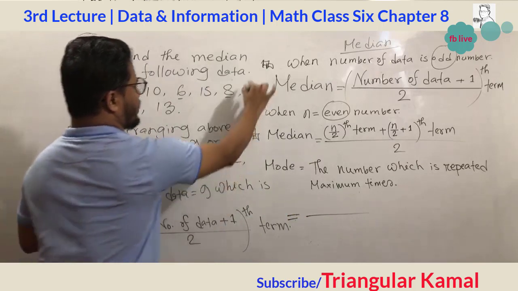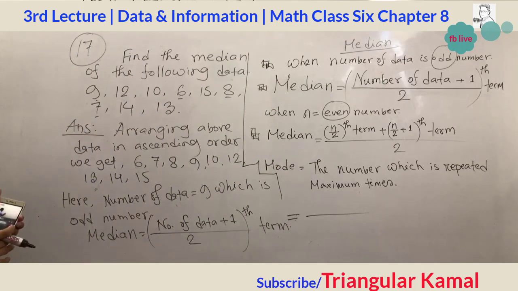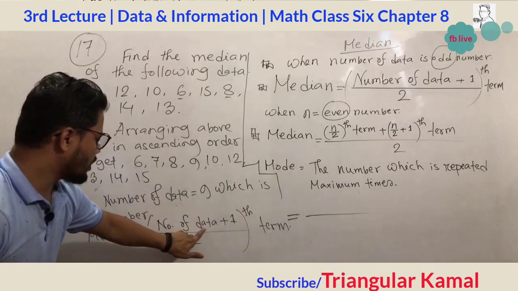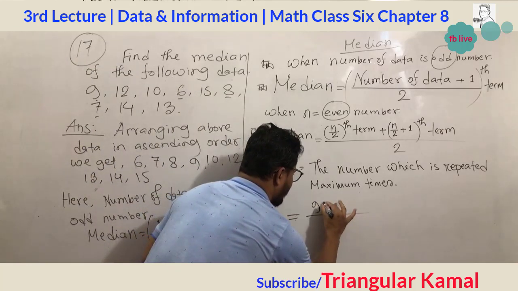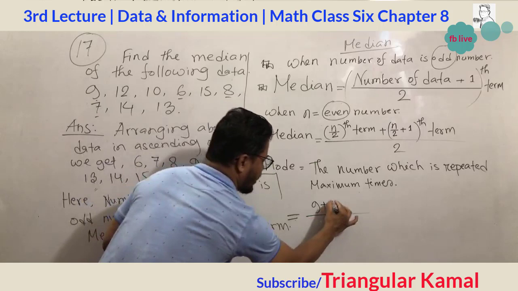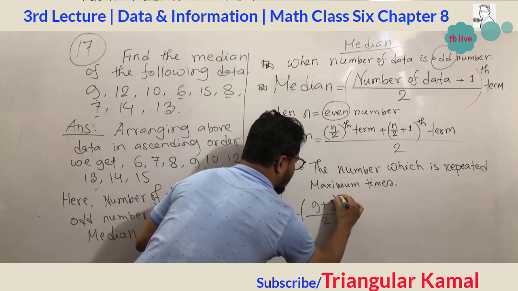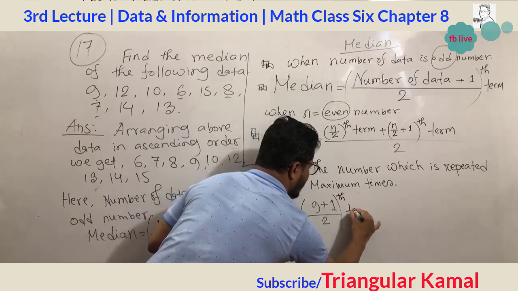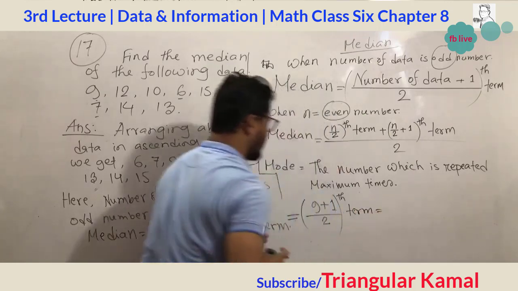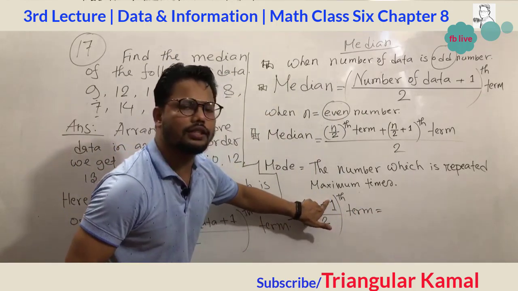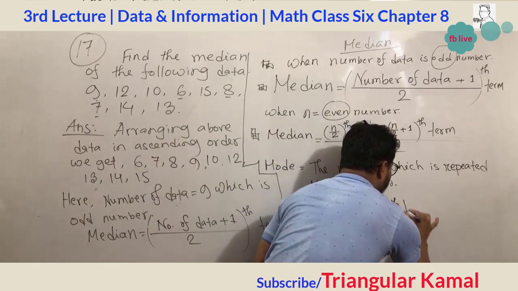So now give attention here. This is the part for the formula. Now the number of data equals 9. 9 plus 1 divided by 2, then this is the th term. So my dear students, 9 plus 1 equals 10. 10 divided by 2 is the fifth term.